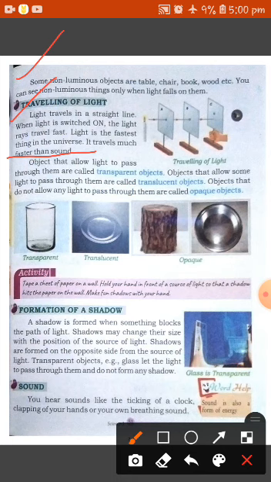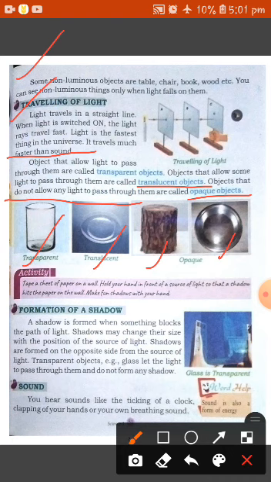Objects that allow some light to pass through them are called translucent objects, and objects that do not allow any light to pass through them are known as opaque objects. Okay students, glass, plate, log, steel plate, these are examples of transparent, translucent, and opaque objects.